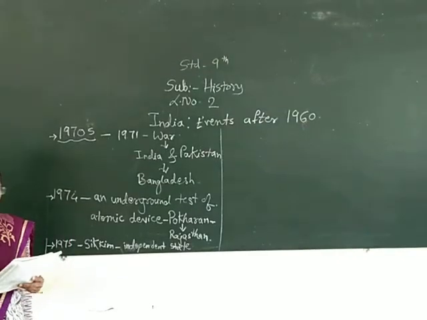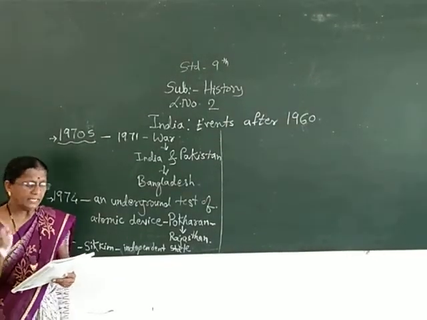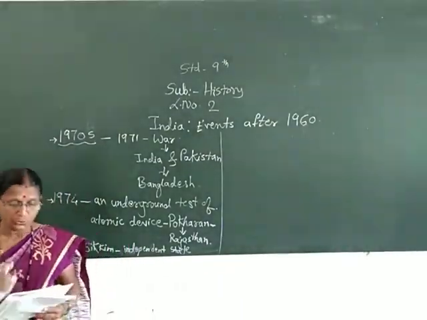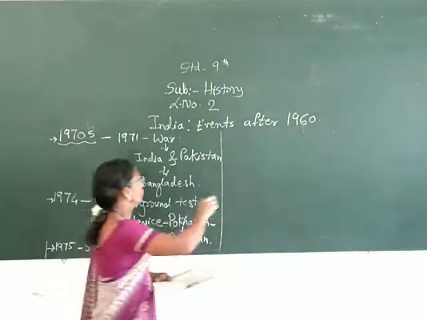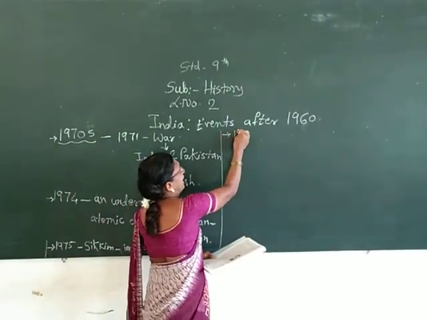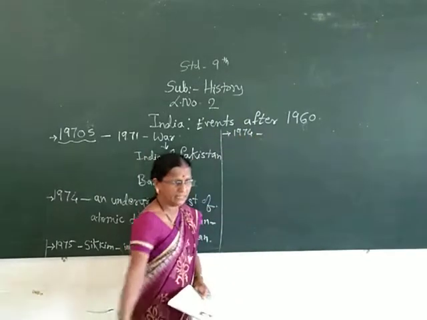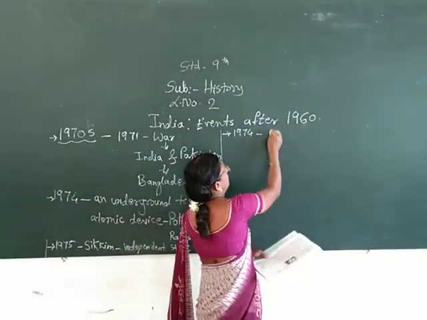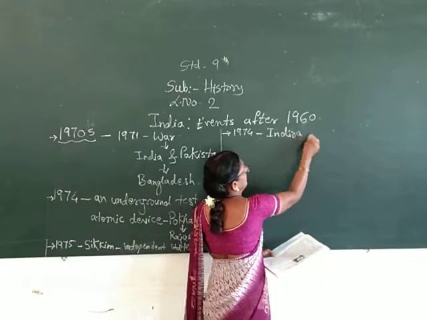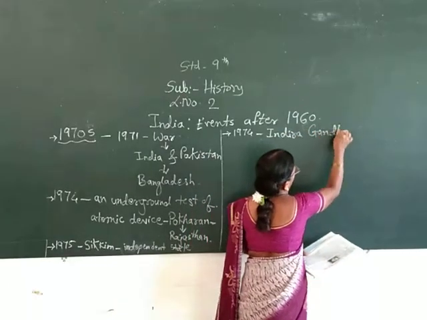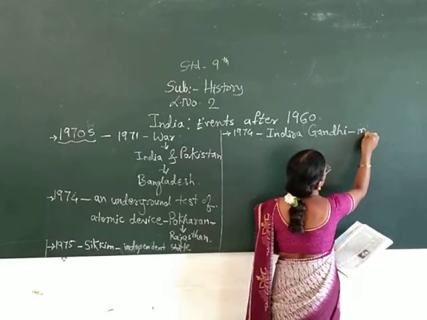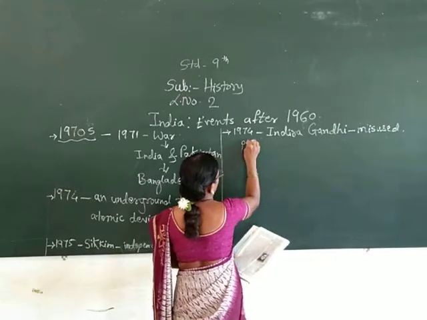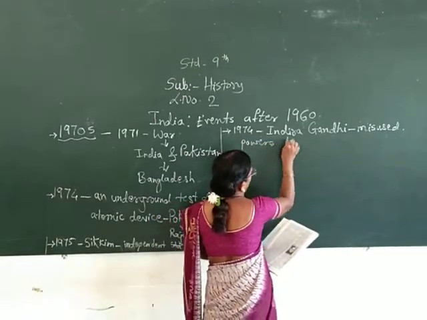The Allahabad High Court gave the verdict in 1974 that Indira Gandhi, the then Prime Minister, had misused the government machinery during her election campaign. So the government in 1974 blamed Indira Gandhi that she had misused the rights given to her. Indira Gandhi misused powers during election.